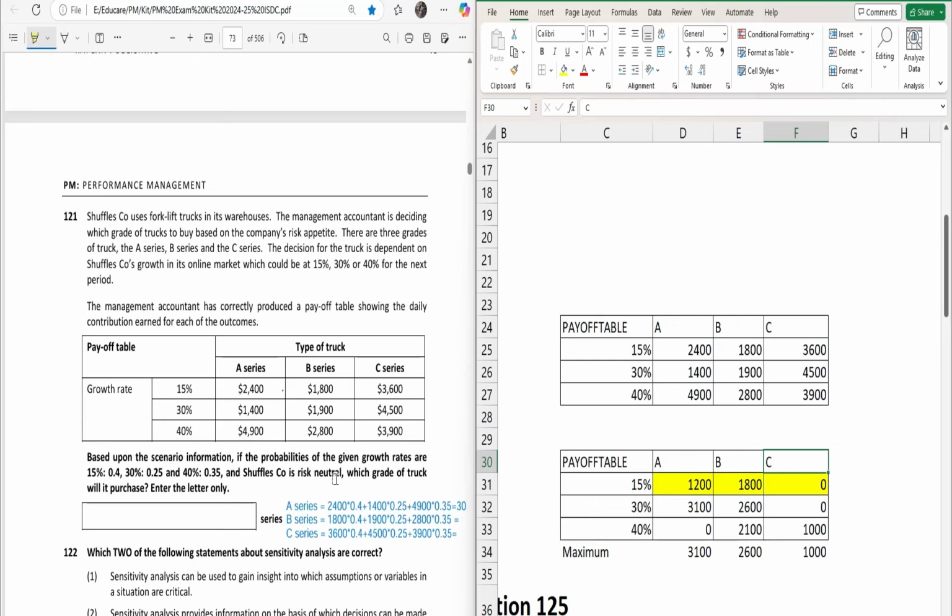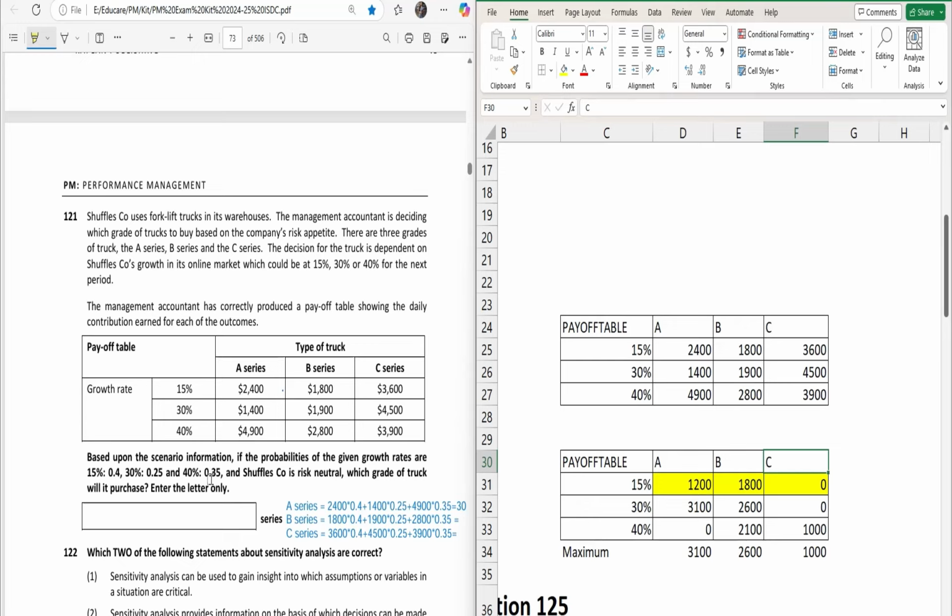And how can we figure out whether it's a probability or a simple percentage? Just add these figures. They should equal 1 or 100%. So if you add 0.4, 0.25, 0.35, it will equal 1. So that means it's the probability. By using that, we need to calculate the expected value.